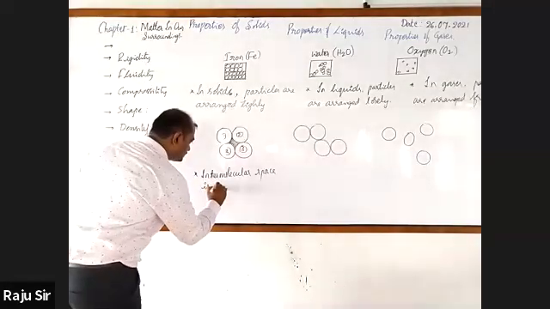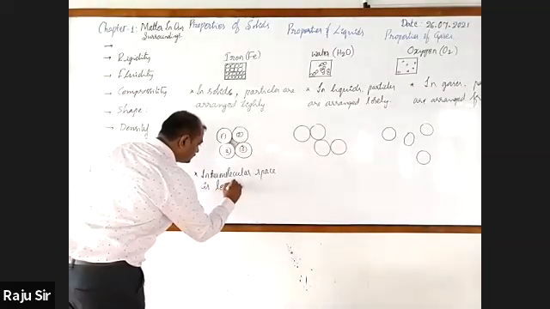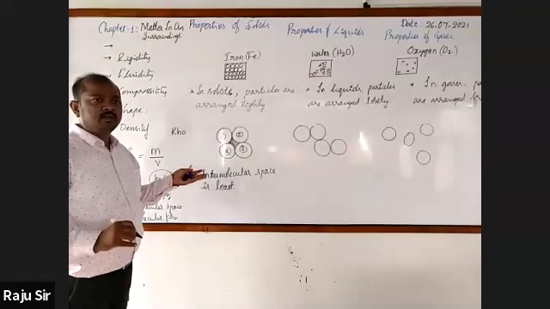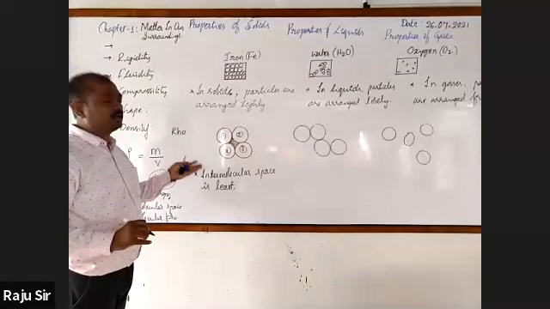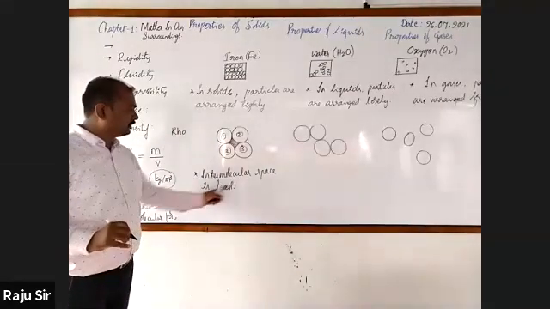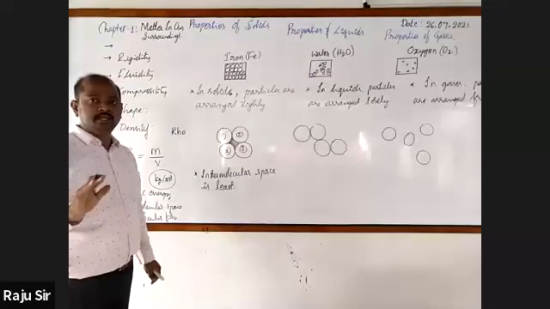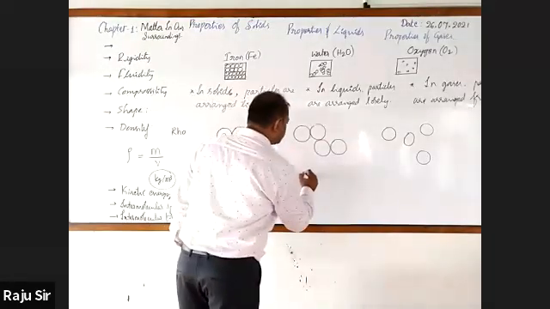Intermolecular space is least in solid. No need to write in solids. Once we have written, directly you can write like this: Intermolecular space is least. Next.